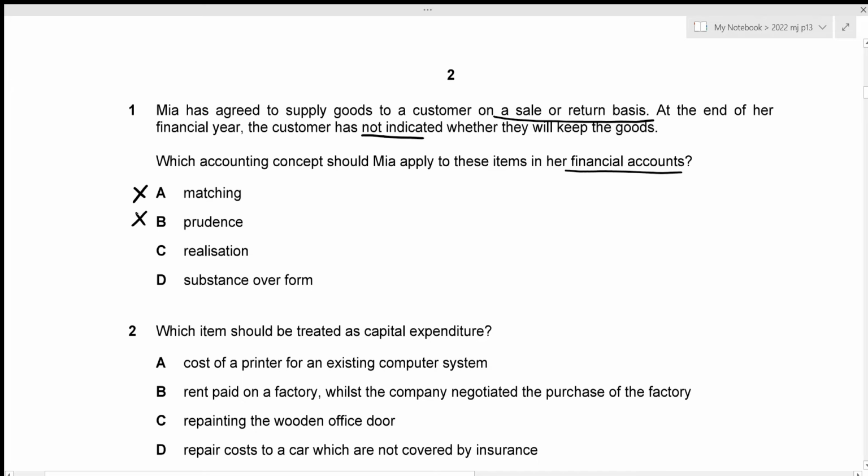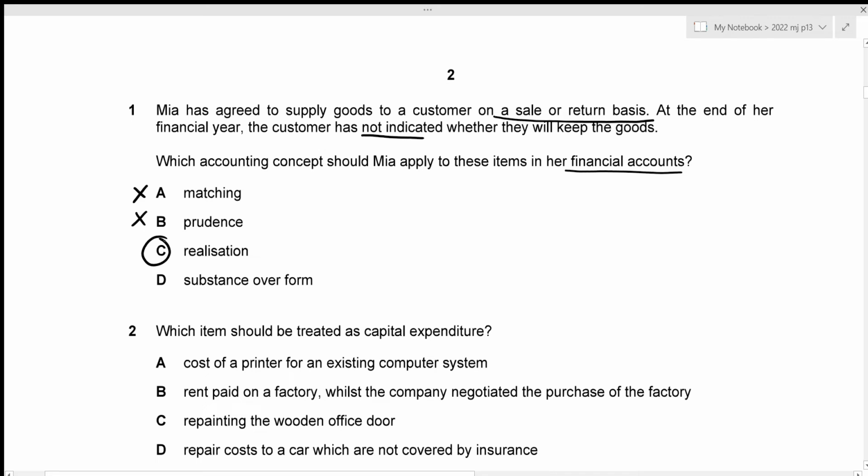The third one is realization, and the realization concept states that revenue should only be recognized when the underlying goods or services have been rendered. And in this case, we are selling the goods on a sale or return basis. So the customer has not yet decided whether they are going to keep the goods or they will send it back to us, due to which the revenue has not yet been generated. And so we will be applying realization concept, as it states that revenue should only be recognized when the underlying goods or services have been rendered. In this case, it has not been rendered yet. So we do not recognize this as sales under the realization concept. So our correct option is going to be option C.